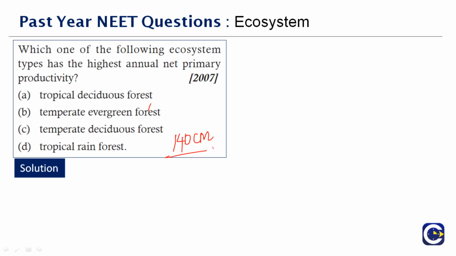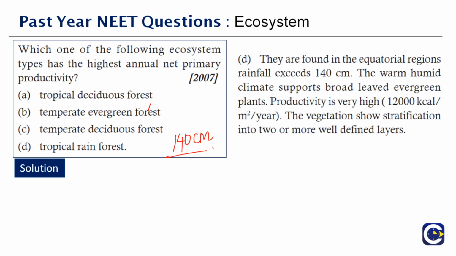The warm humid climate supports a broad level of evergreen plants, and productivity is very high. The vegetation shows stratification in two or more well-defined layers. So the productivity scale here is about 12,000 kilocalories per meter squared per year. So imagine how much input there must be for it to produce that much. Therefore, the correct answer to this question is option D.